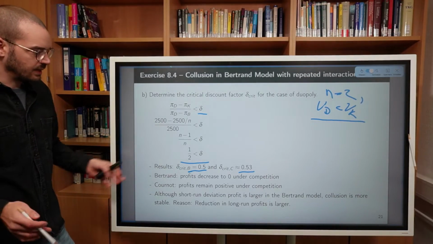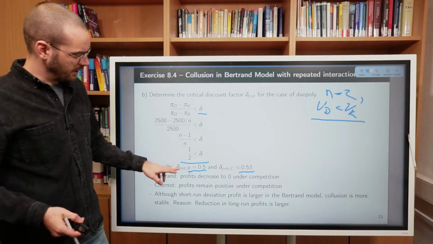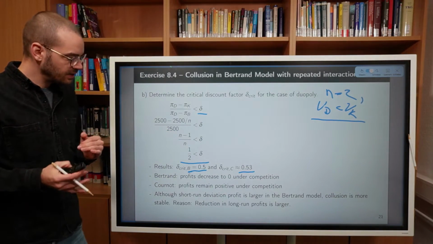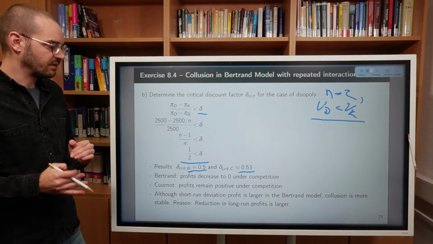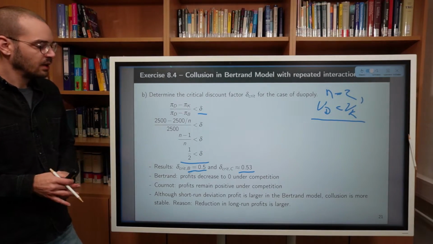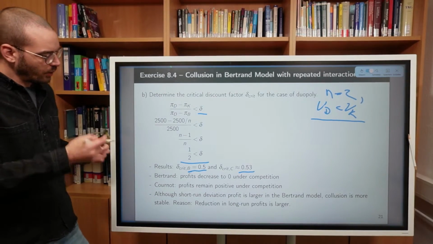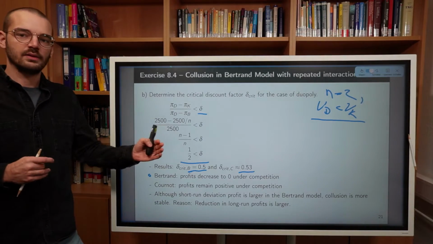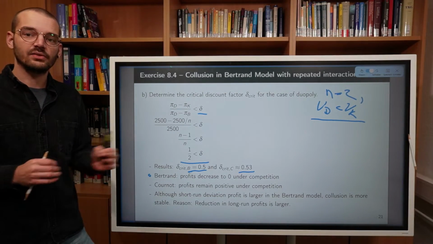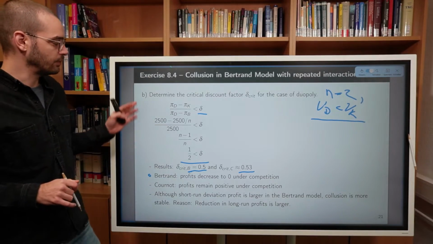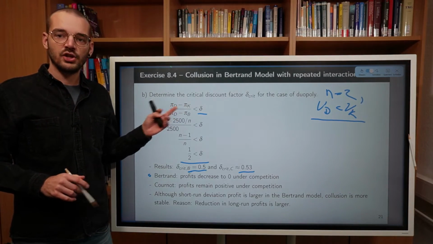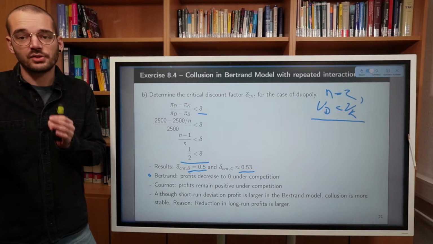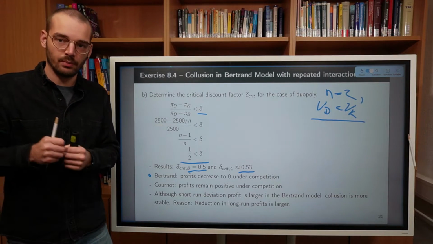So what is the reasoning behind this? Why did the critical discount factor change? What determines the critical discount factor under Bertrand competition? Well, one part is that in Bertrand competition, the long-run reduction in profits is rather extreme, because going from collusion, where all firms share the monopolist profits, firms are going towards Bertrand competition, where there are 0 profits.